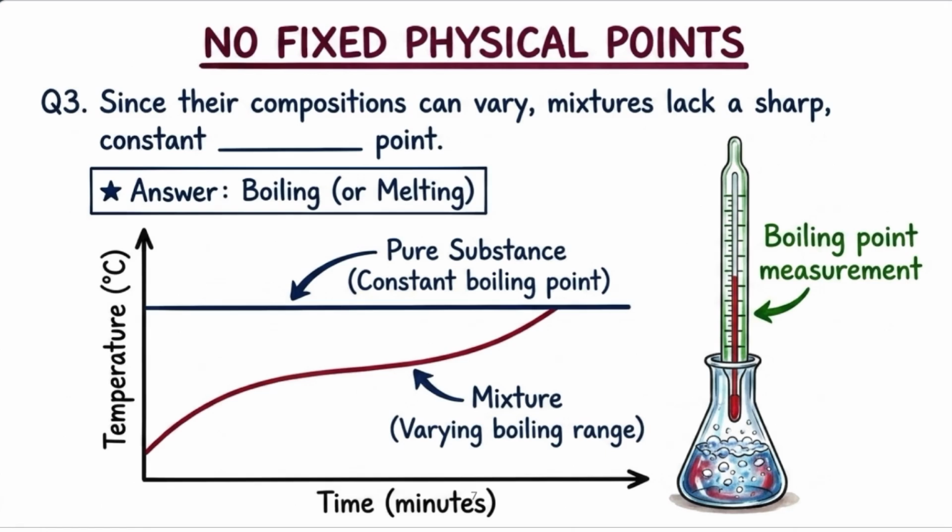Now see, we know that a pure substance will have a fixed melting point and boiling point. But as the composition of the mixture changes, what will happen? Their boiling point will change, depending upon the composition. Why will the boiling point change? Because of the change of vapor pressure. Boiling point is the temperature at which vapor pressure is equal to the atmospheric pressure, and mixtures having different compositions will have different vapor pressures. Different vapor pressure means different boiling point.